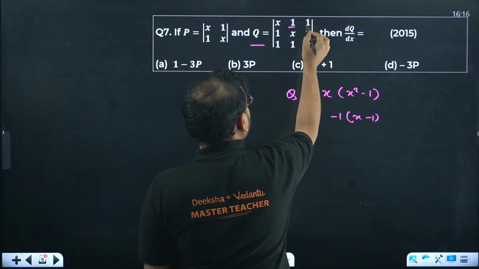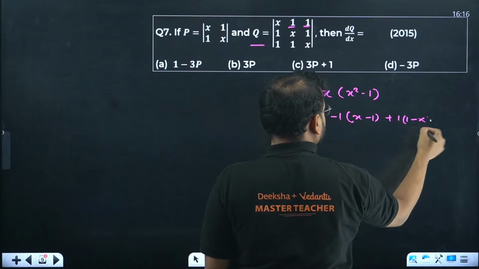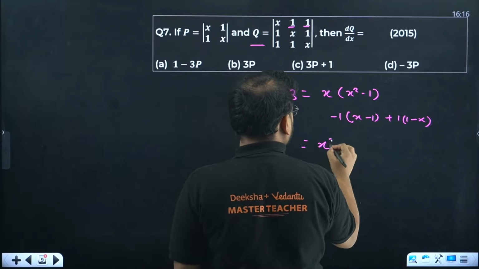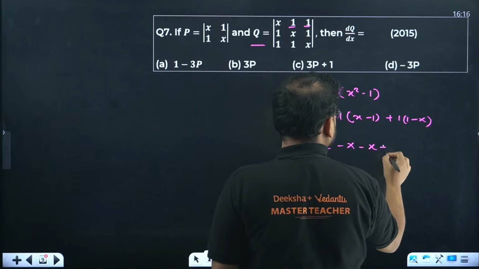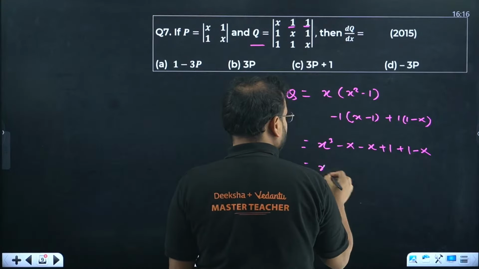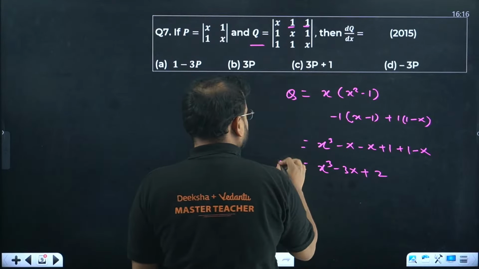And across this one, I'm getting 1 minus x. So this gives me x cube minus x plus 1 and 1 minus x. That gives me x cube minus 3x plus 2 as the q value.